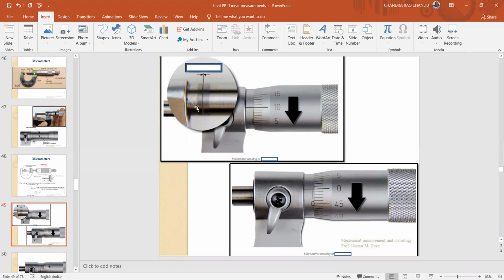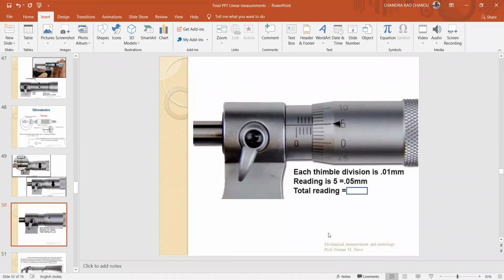Always you have to check the micrometer for zero error. If you move this spindle in order to get close contact with the fixed jaw, in this case, the 0 on the main scale should coincide with the 0 on the thimble. Here if you observe, the 0 should coincide with the 0.